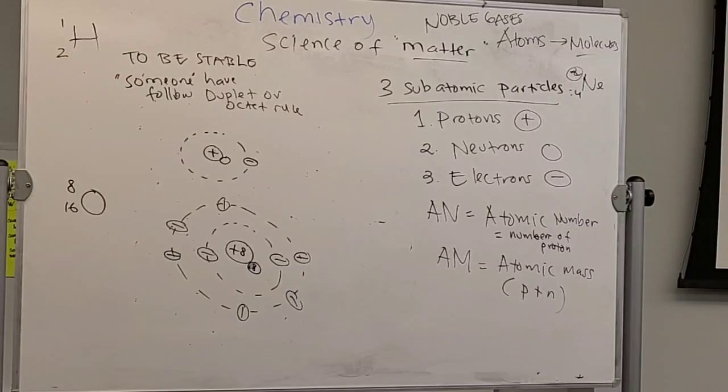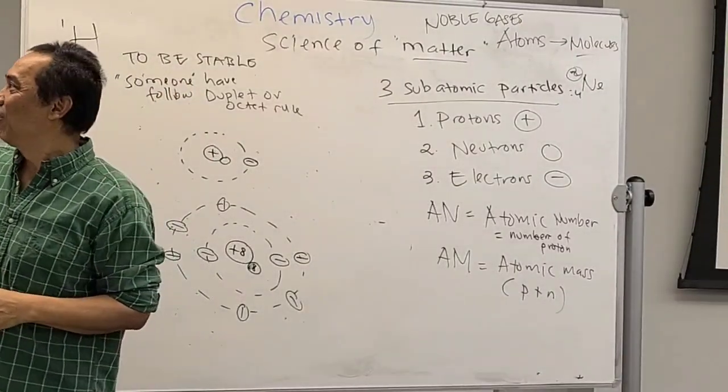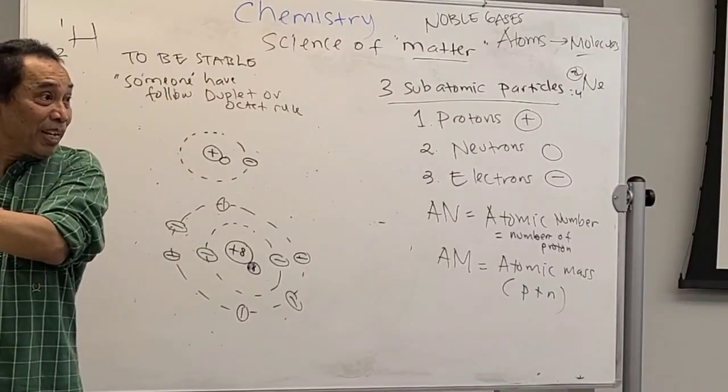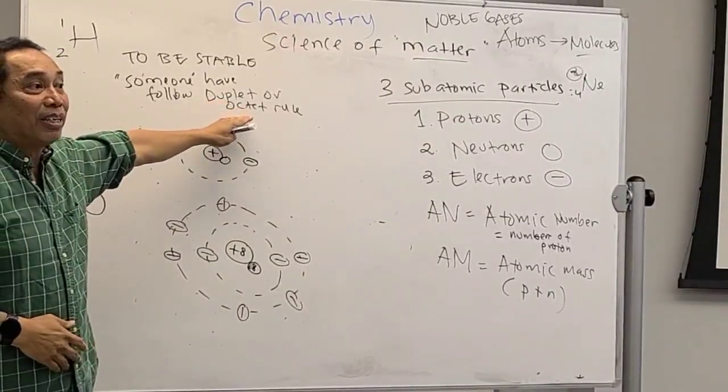Neon light. Helium. Argon. Krypton, which is used by Superman. What is the Superman stone called? Kryptonite. You get this one? They are present by themselves because they are already stable. They already follow the duplet and octet rule.